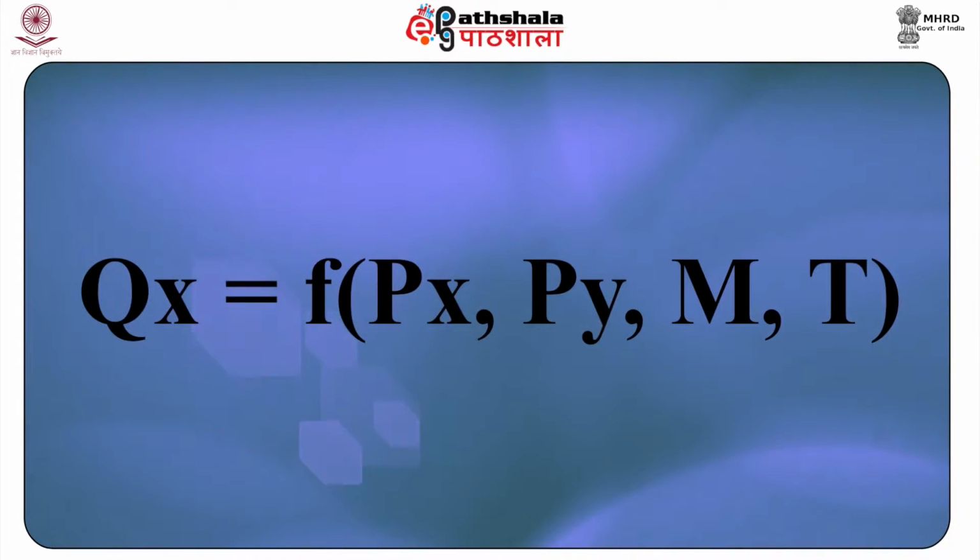The demand function for good X is given by Qx, which is a function of the price of good X, the price of Y, income, taste, etc. Price elasticity measures the percentage change in quantity of good X when there is a percentage change in the price of X. Similarly, cross price elasticity measures the percentage change in quantity of X for a certain percentage change in the price of the related good, Py. Income elasticity measures the percentage change in Qx for a certain percentage change in income M.